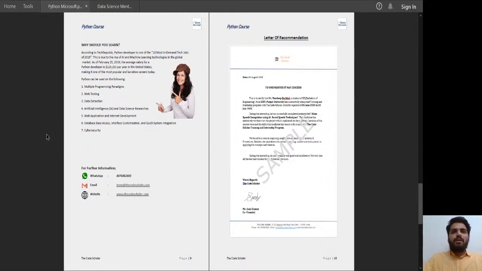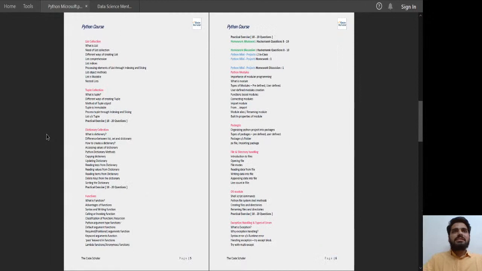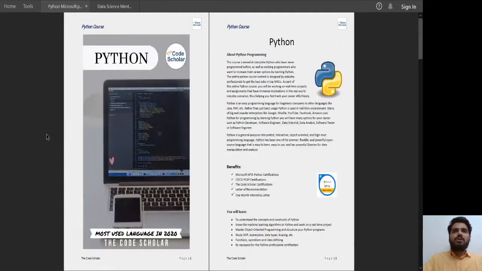The paper value I have already shown you. The market value is around 3700. The Code Scholar, the College Baba, is providing the same thing for 2500, and that is also with preparation. It's the deepest challenge we can provide to you. There is no institute providing that Microsoft certification as well as preparation for that. You will have a letter of recommendation and this one also.